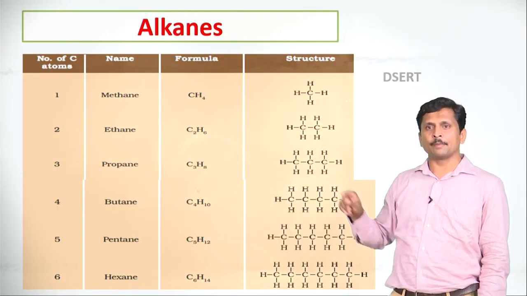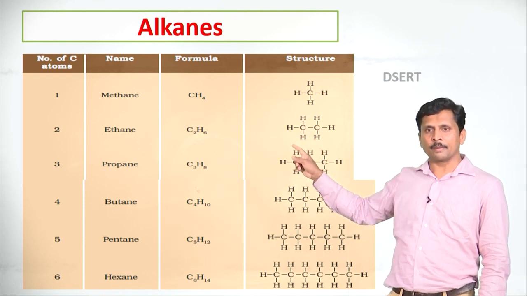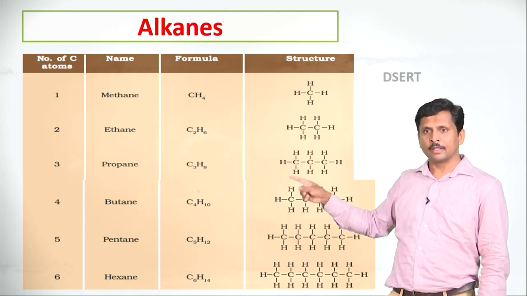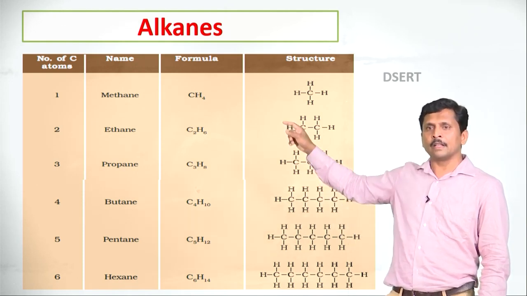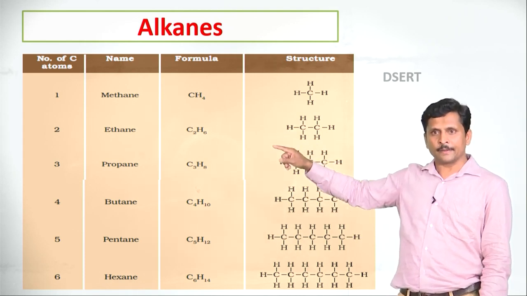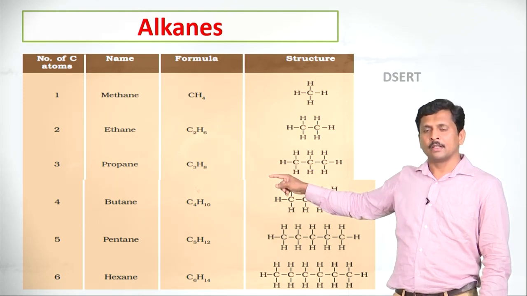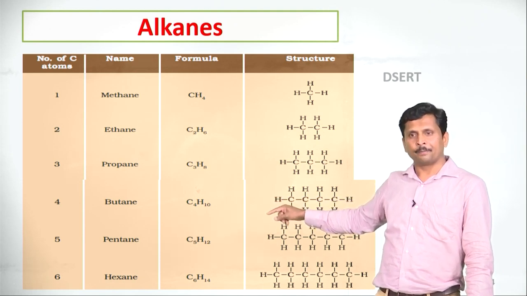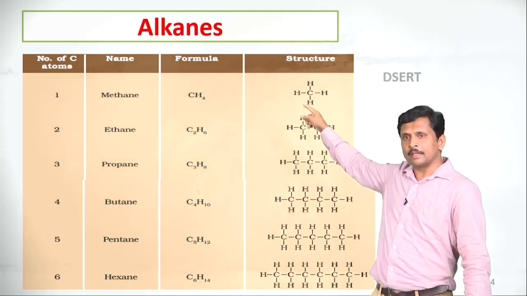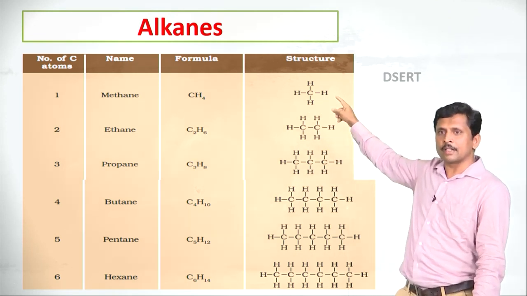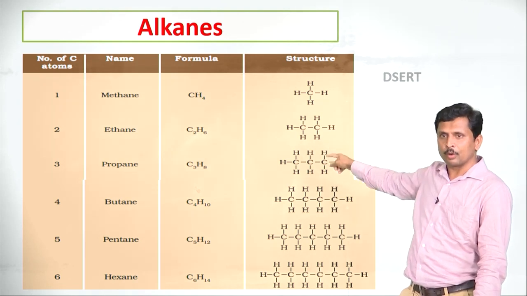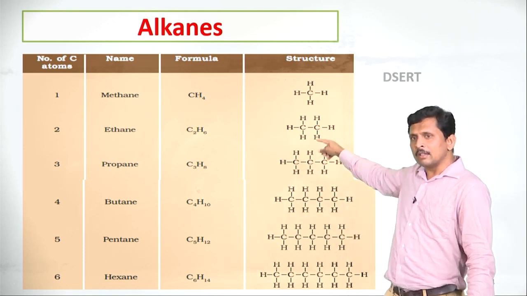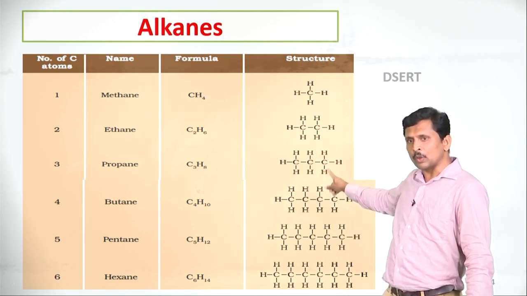This table shows examples for alkanes. Methane has 1 carbon atom, ethane 2, propane 3, butane 4, pentane 5, hexane 6 carbon atoms. Methane CH4, ethane C2H6, propane C3H8, butane C4H10, pentane C5H12, hexane C6H14. See the structures of these hydrocarbons. Methane: one carbon atom shares its valence electrons with 4 hydrogen atoms. Here ethane, propane, butane, pentane and hexane. See the structures, all the carbon atoms are bonded together with only single bonds.